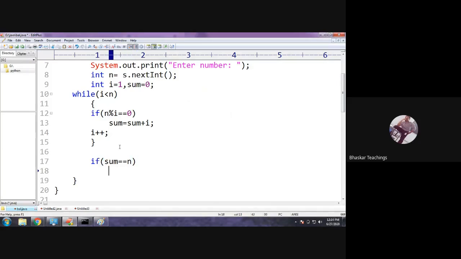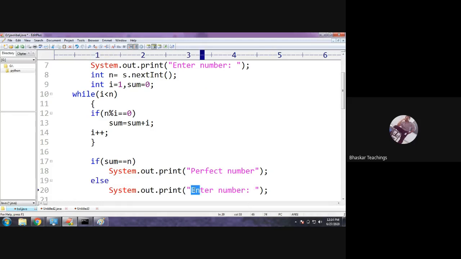Yes, if the sum is equal to the given value, then it is a perfect number. Otherwise not. If this condition is true, that is, the sum we got is equal to the number itself, then it is a perfect number. Here we will have an else part: if the sum is not equal to n, it's not perfect.